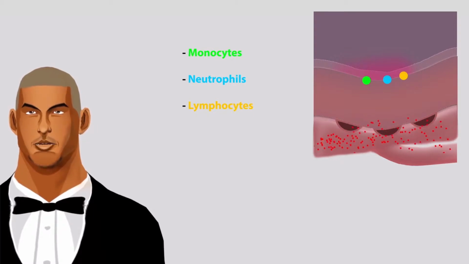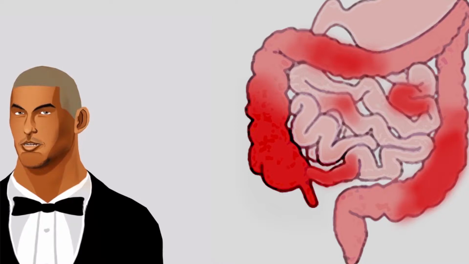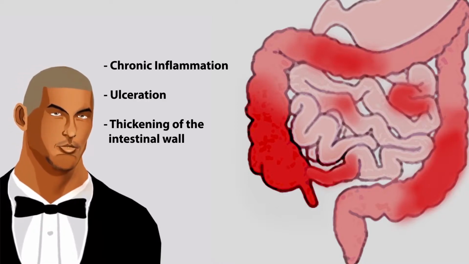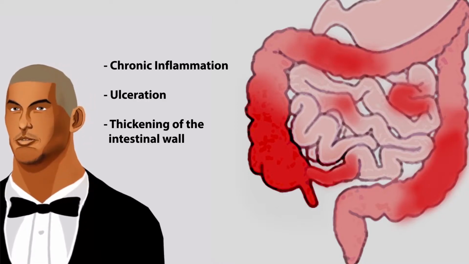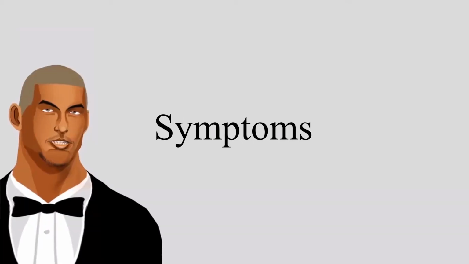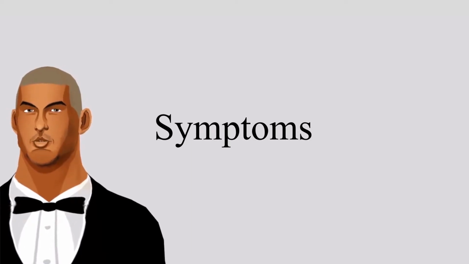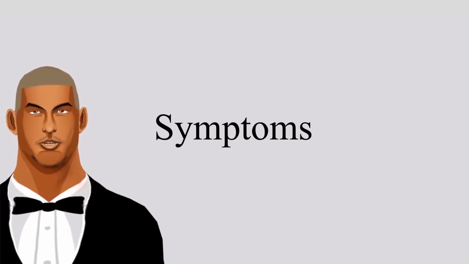Once the intruders are destroyed, the inflammation settles down. However, in Crohn's disease, the inflammation does not subside. This leads to chronic inflammation, ulceration, and thickening of the intestinal walls, which causes the symptoms of this disease. Symptoms. Crohn's disease can occur slowly over a period of time, rapidly, or all at once. However, sometimes there are no signs or symptoms at all.